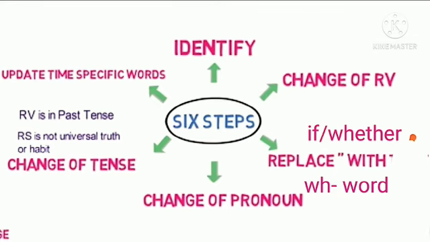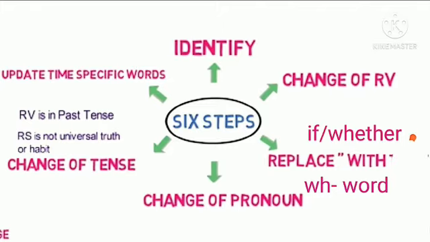Now, with all these changes, there are 6 steps that we need to follow when we are changing direct speech to indirect speech. Firstly, we need to identify the subject, verb, object, then change the reporting verb as we have discussed earlier.